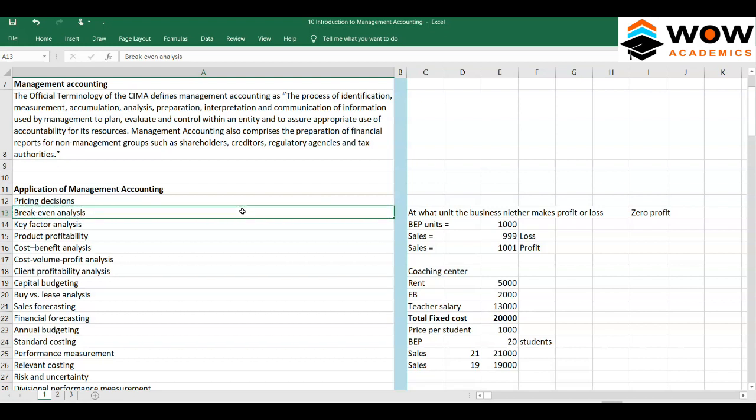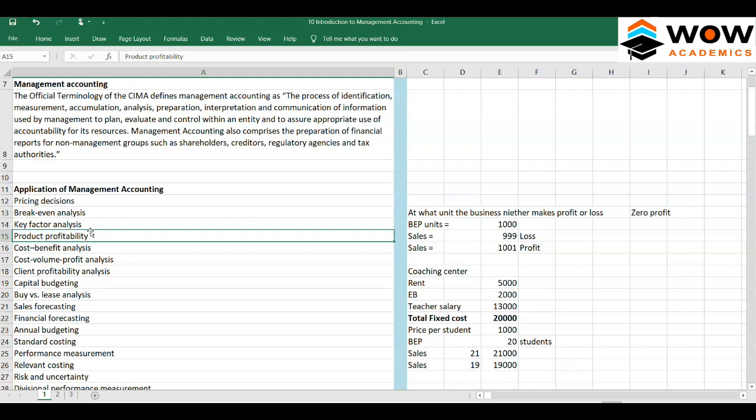So next we'll move on to key factor analysis. Key factor analysis is quite a different concept, so I think we can discuss this in the topic when we deal with the key factor. Here we can't explain it a lot.